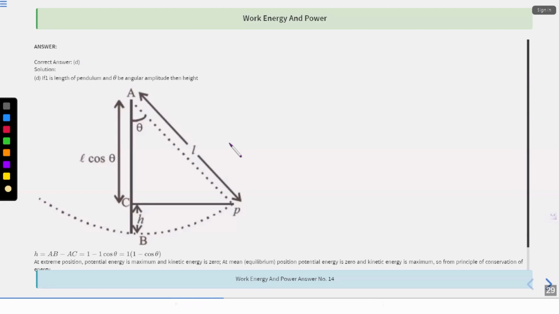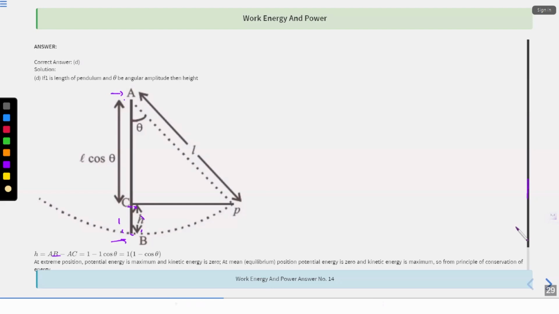So what will be height h? Height h will be AB minus AC, that is this. So AB is L. AC is L cos theta. So L into 1 minus cos theta. Fine.